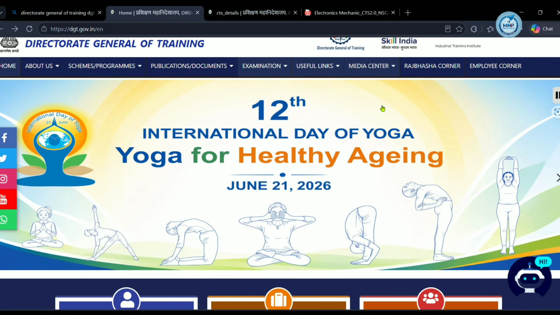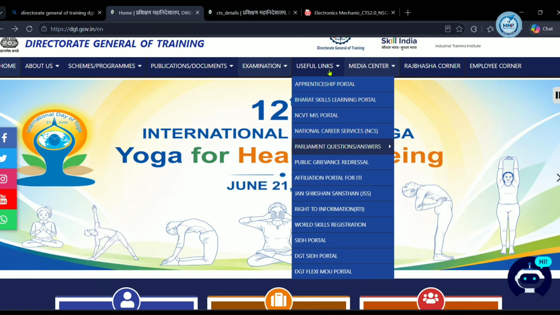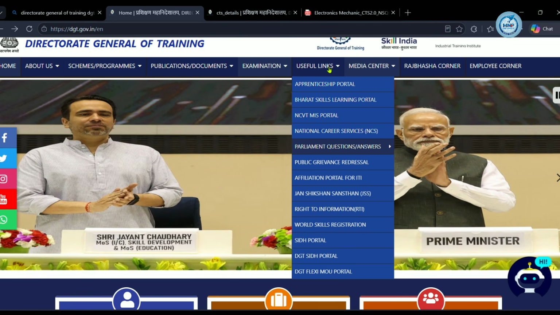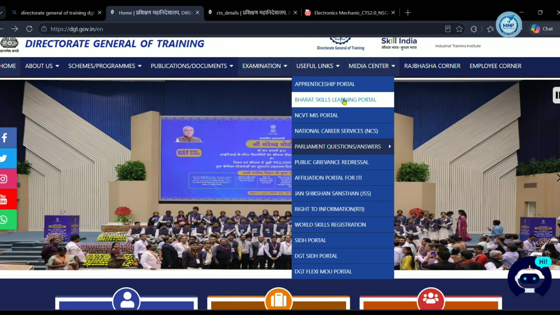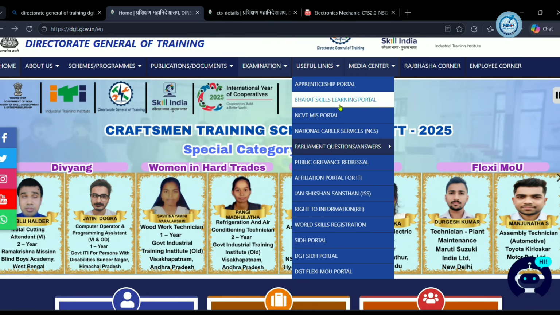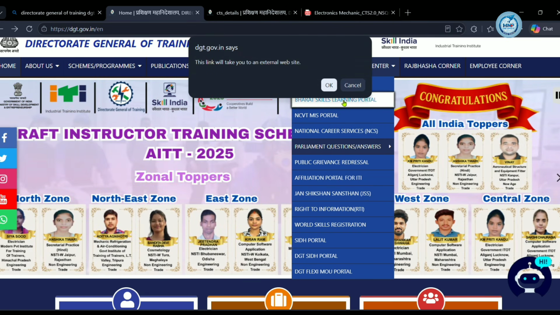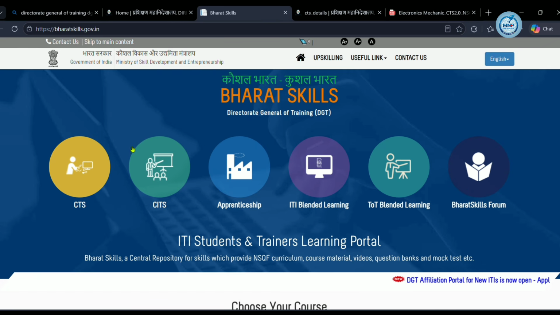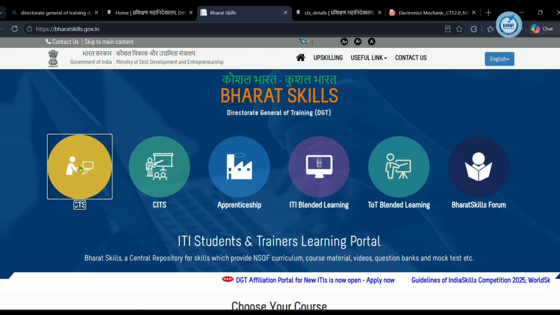Here you can see the useful links option, right? Just click on useful links. After that you can see apprentice portal, Bharat Skills learning portal and so on. You need to click on just the Bharat Skills learning portal option only. Just click on that. After clicking, there is a pop-up message that it will go to an external website. Just click on OK, nothing else. After clicking on that, it will open another web page of DGT. Here you can see CTS. Just click on that CTS option.